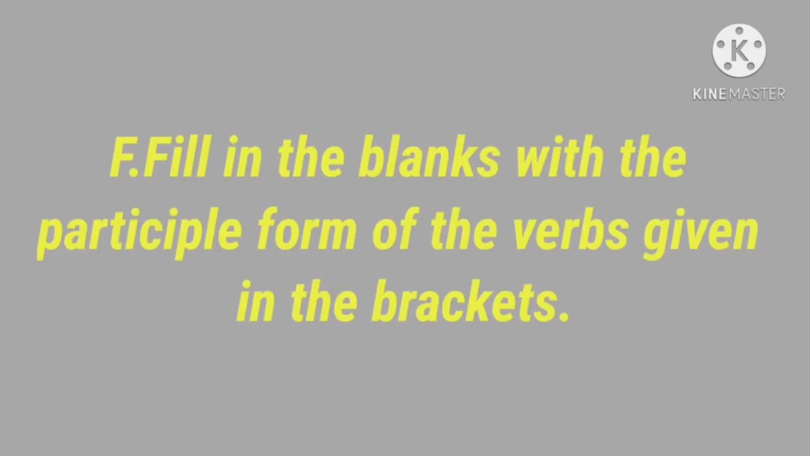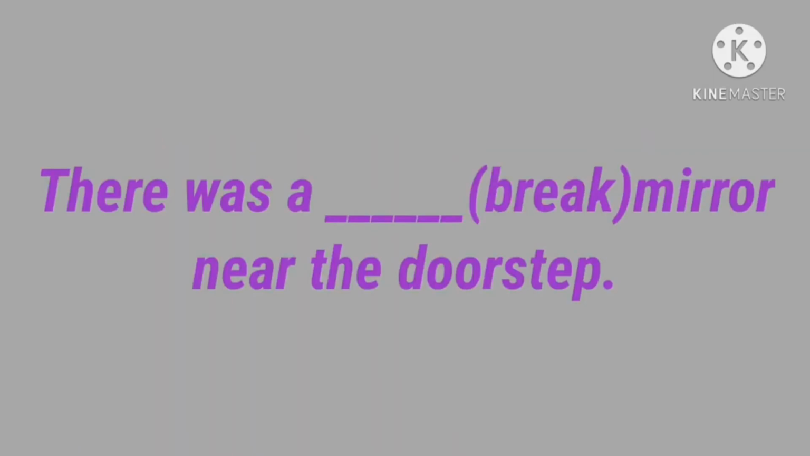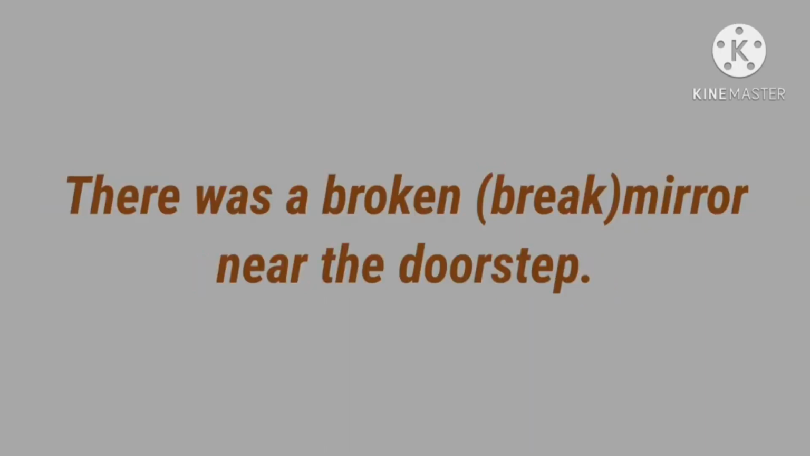Next exercise, fill in the blanks with the participle form of the verbs given in the brackets. We have two forms: present participle and past participle. Keep this in mind and fill in the blanks with the correct participle. Question: there was a dash mirror near the doorstep. Break is given in the bracket. Was is given, so past tense. So we want to write the past participle. There was a broken mirror near the doorstep.